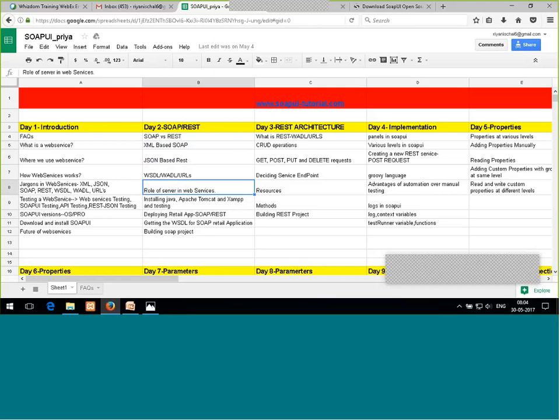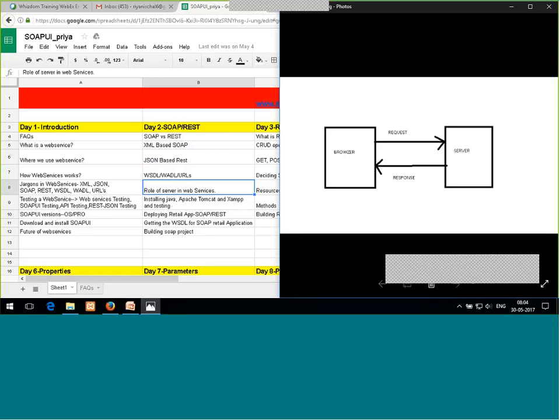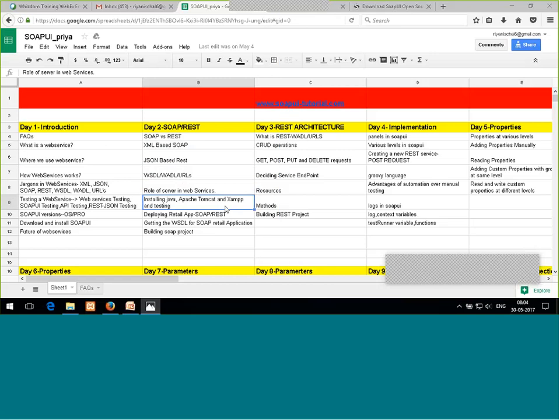What is the role of the server? Where does the server exist? Where does it come from? Then I'll tell you how to install the server, how to deploy the retail application on which we are going to work, and how we are going to get the WSDL for our retail application. And then tomorrow I'll tell you how to build the SOAP project. Fine, so these all are the topics.